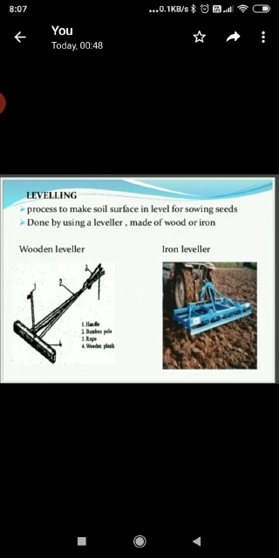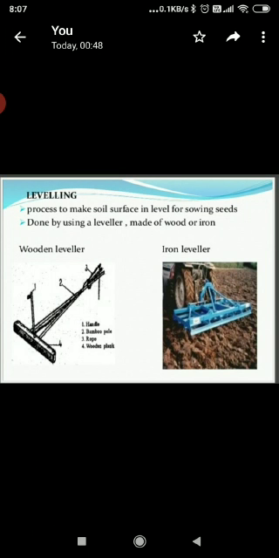So now what is leveling? After plowing, the plowed land is leveled and pressed lightly with the help of a wooden plank or iron leveler. You can see the type of implement which is used for leveling. A leveler can be driven by animals or by a tractor in the field. So why is leveling done?